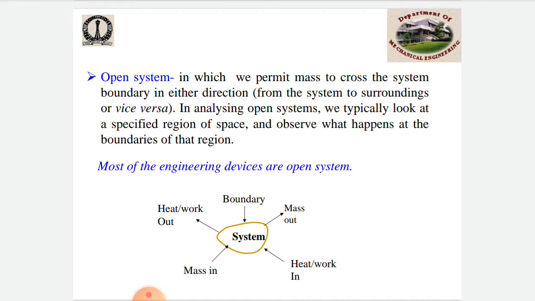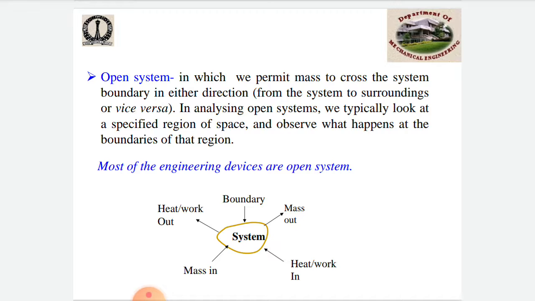An open system has a mass exchange with the surroundings along with transfers of energy in the form of heat and work. The mass within a system does not necessarily remain constant. It may change depending upon the mass inflow and mass outflow. So the mass inflow and outflow is shown, with mass out, heat and work also available there.